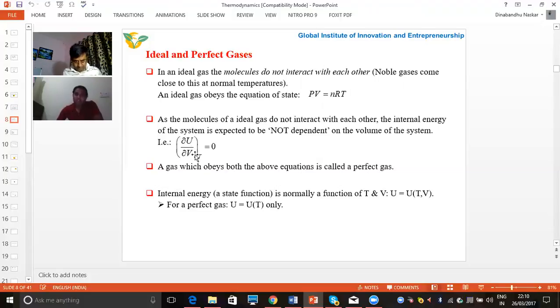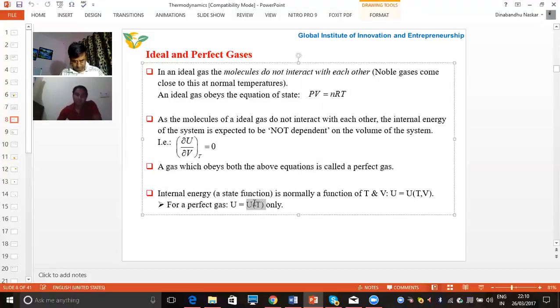This is the case of perfect gases. So we can say that for a perfect gas, internal energy depends only on temperature, as you can see here. It does not depend upon the volume. But apart from perfect gases, for other gases internal energy depends upon temperature as well as volume. When we are dealing with perfect gases, internal energy is only a function of temperature.